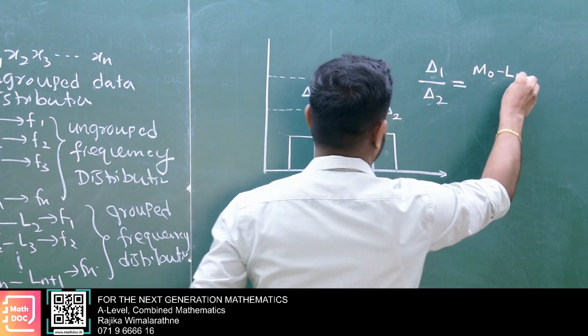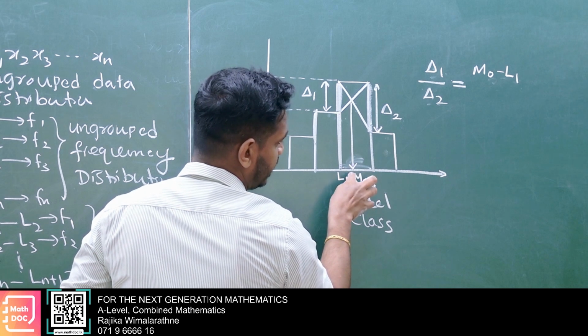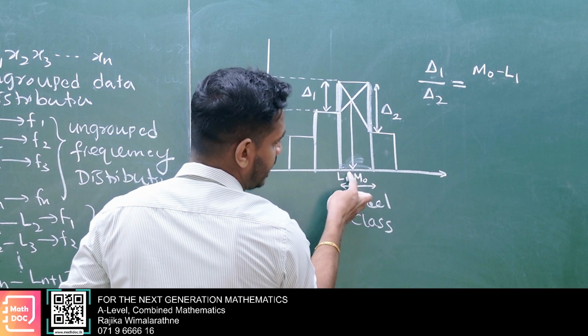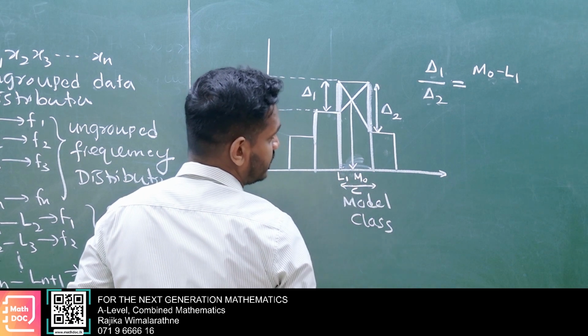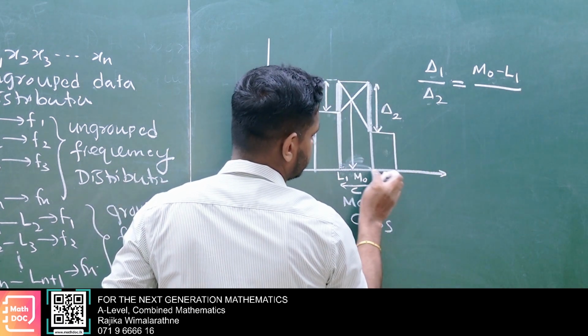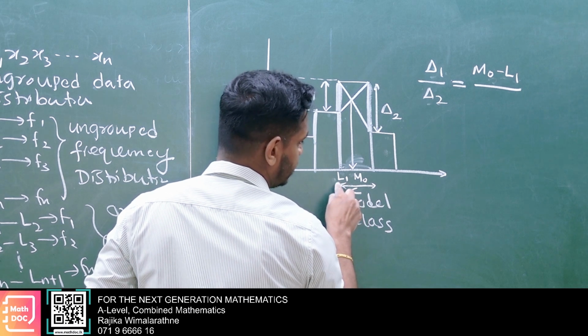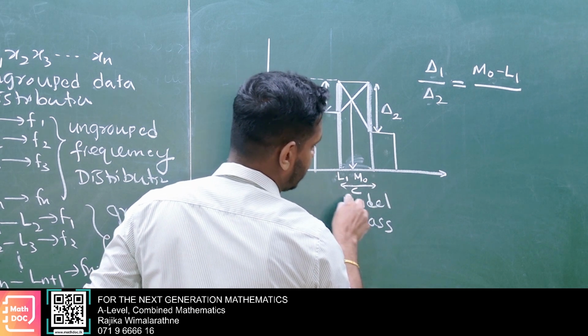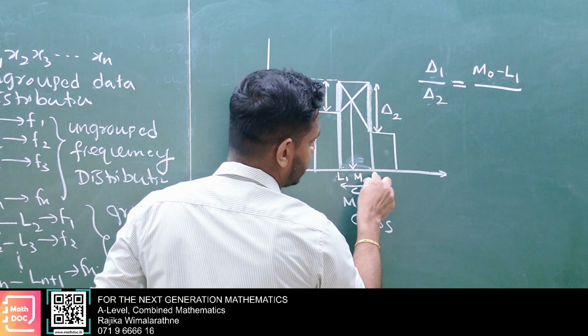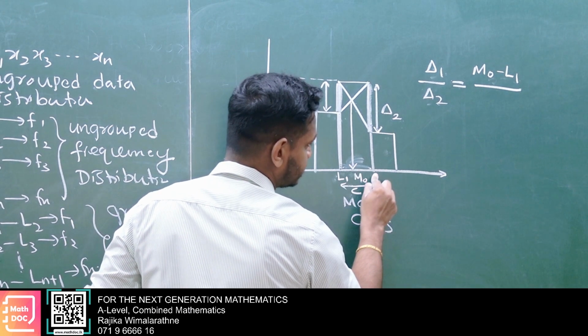Here this coordinate is MO, this coordinate is L1, so the gap is MO minus L1, divided by this gap. Here the coordinate is L1, and the class width is C, so this coordinate will be L1 plus C. With this coordinate MO, the gap will be L1 plus C minus MO.